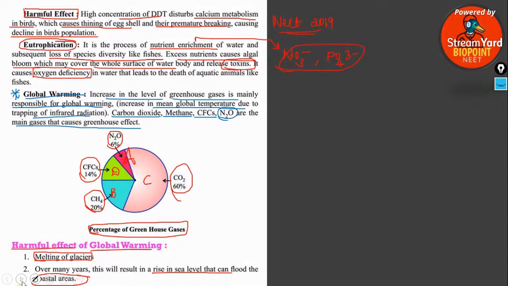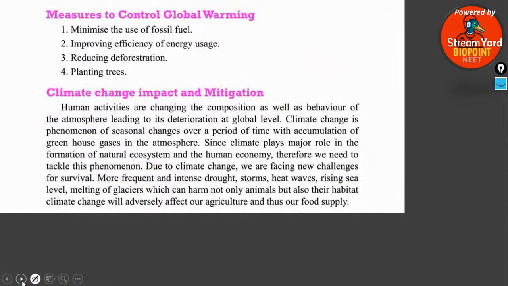The polar ice caps will melt, and in the polar regions instead of ice it will lead to water. So the animals like the polar bear, which are adapted to live in such extreme cold conditions, will not be able to survive if the temperature increases.